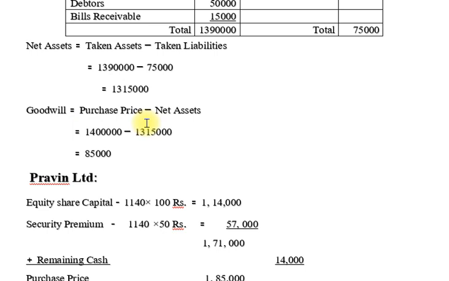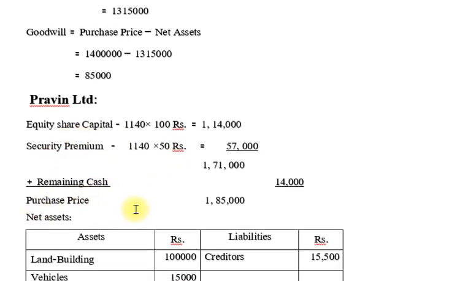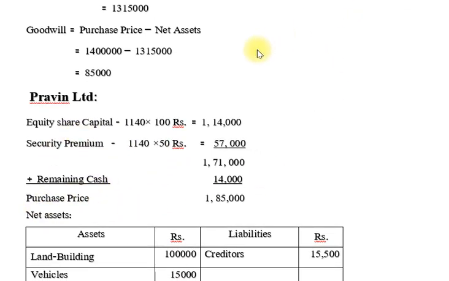Now we follow the same procedure for Praveen Limited. The same method we use to find out the difference in Praveen Limited. The equity share capital: 1140 multiplied by 100 is equal to 1,14,000. Security premium, the same 50 rupees, comes to 57,000 rupees. Now make the total: 1,71,000 rupees.